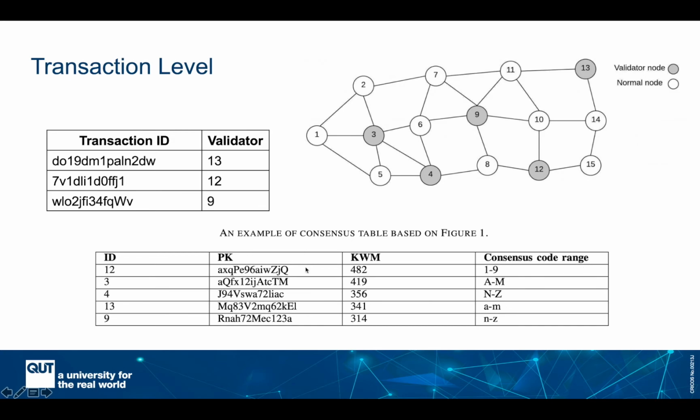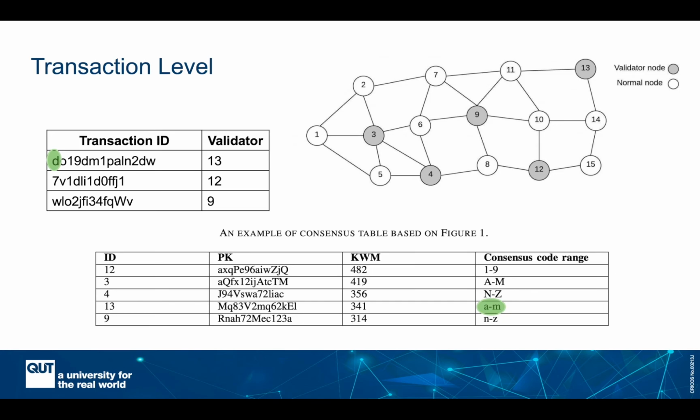So whenever a transaction has been generated, assume this transaction has been generated, the transaction will be stored to the blockchain by only one node, which is responsible for this transaction. In our example, the transaction starts with D. If we look at this table, we'll see that node 13 would be responsible for storing this transaction into the blockchain. That means other nodes wouldn't attempt to store it, and only node 13 will collect it, verify it, and then append it into the blockchain.